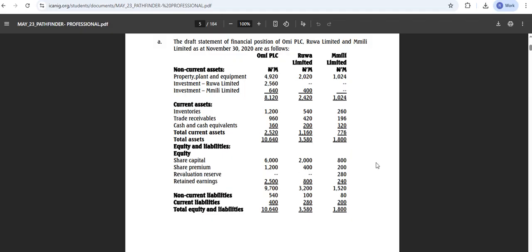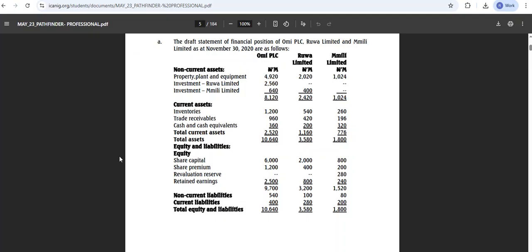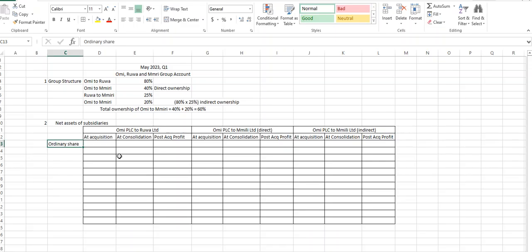We have the three pieces of information. Share capital at the date of acquisition is how much? 2,000, right?